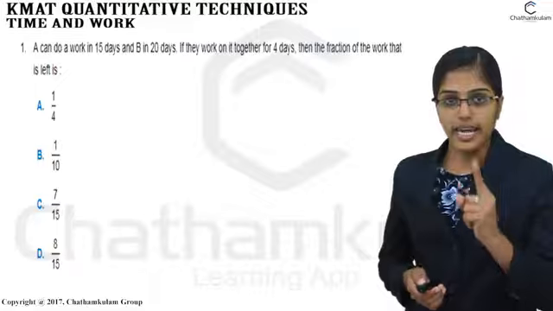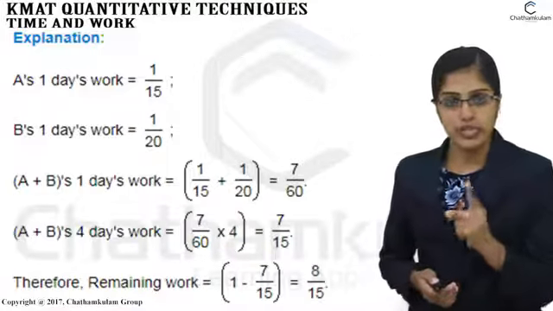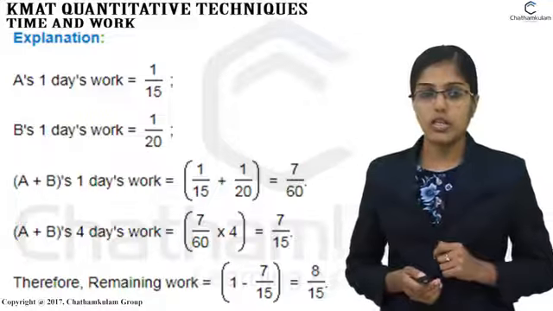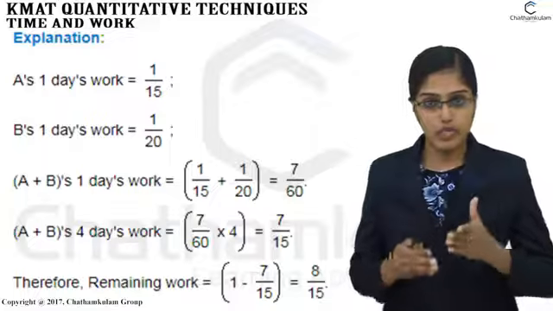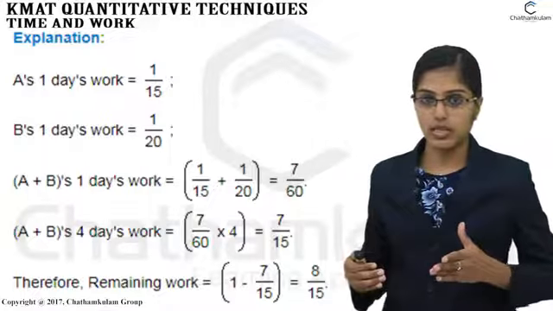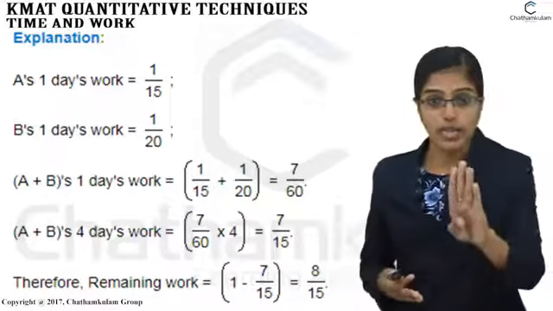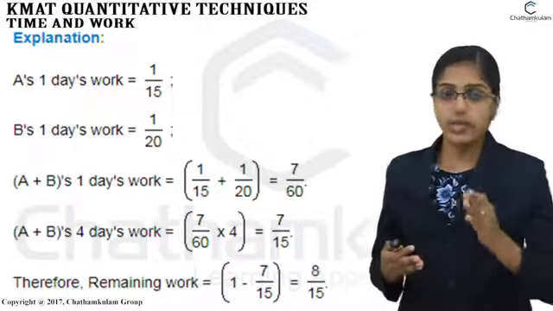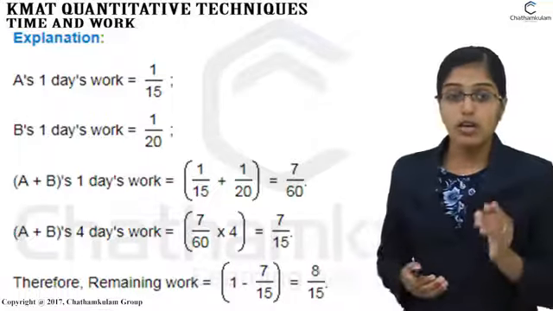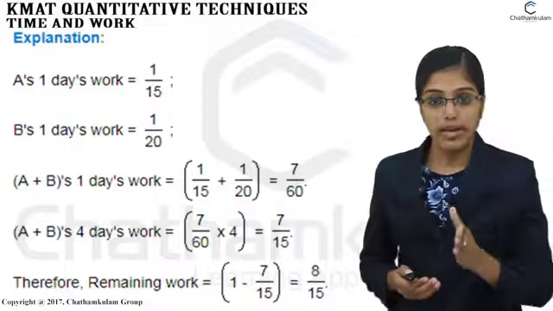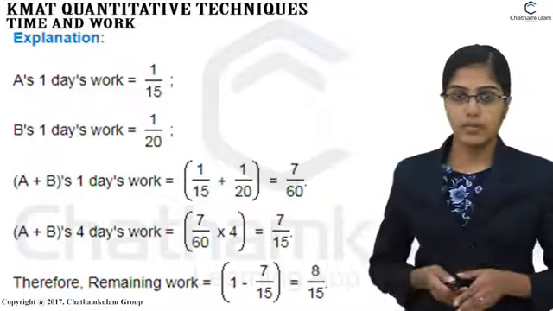So here, A's 1 day's work is equal to 1 by 15, and B's 1 day's work is equal to 1 by 20. So A plus B's 1 day's work is equal to 1 by 15 plus 1 by 20, that is equal to 7 by 60. Then A plus B's 4 days' work is equal to 7 by 60 into 4. So that is 7 by 15. Therefore, the remaining work is equal to 1 minus 7 by 15, that is equal to 8 by 15.